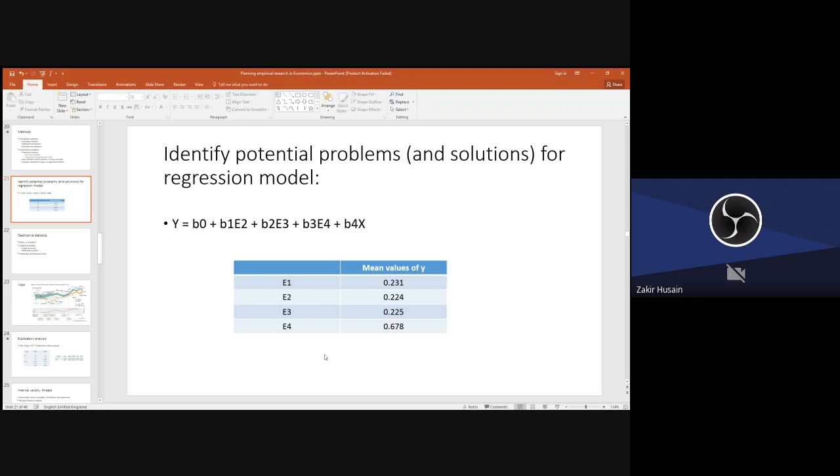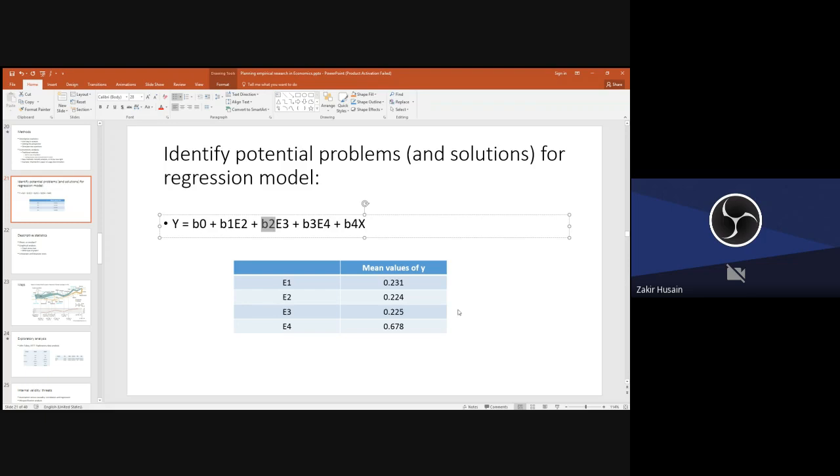Will you be able to show this given this type of results? If you compare the mean value of y for E1 and E2, they are nearly same, right? E1 and E3, they are nearly same. So when you run the regression, B1 and B2 are very likely to be insignificant.